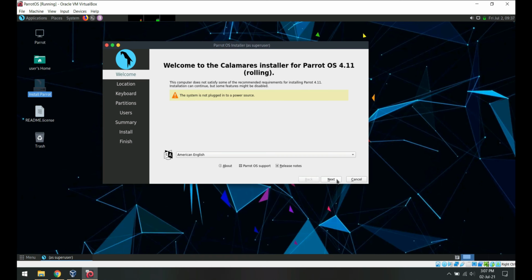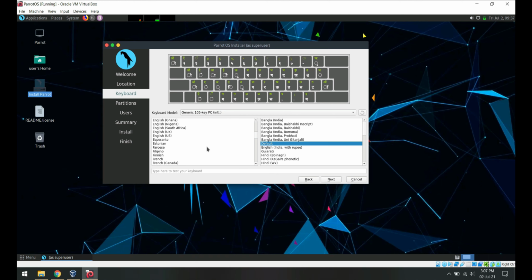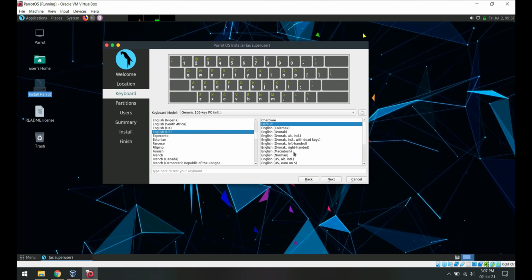Okay, so now click Next. Select your time zone and click Next. For the keyboard model, select English, US, Default, and click Next.